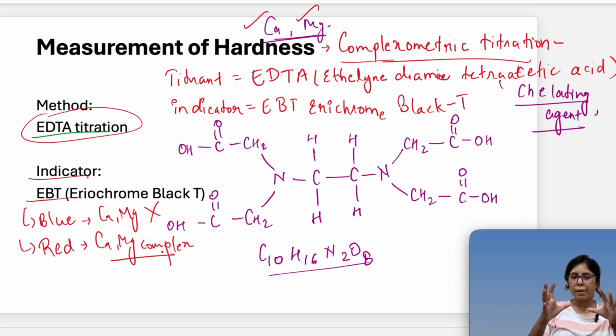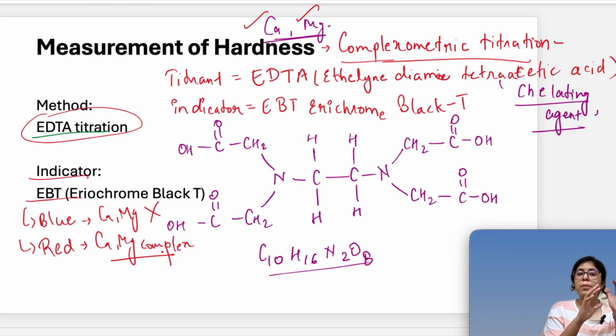Now what happens? I have told you that EDTA is a chelating agent, so it has the strongest affinity to attract metal ions. The metal ions have already created a bond with EBT. But just because EDTA is the stronger one, the metal ions will leave EBT and start creating complexes with EDTA.